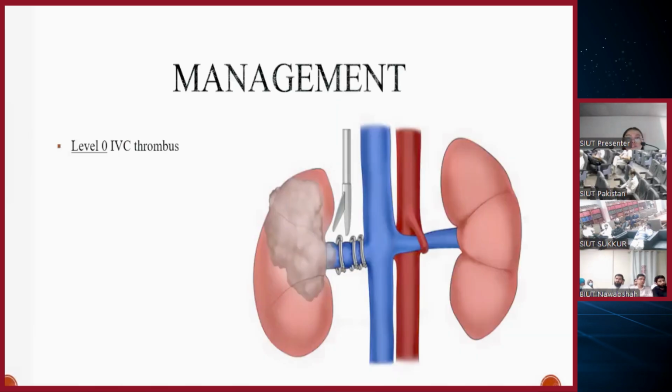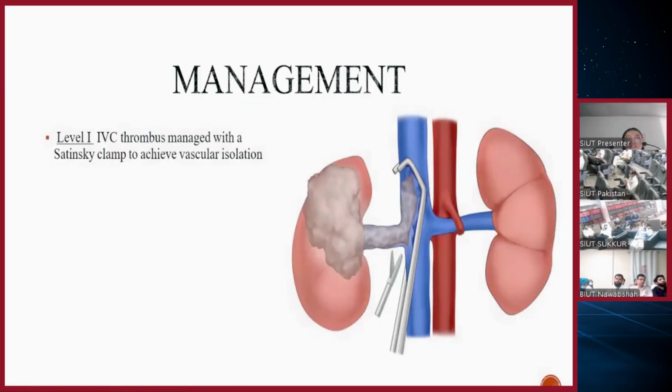Moving towards the management of IVC thrombus. For level 0 thrombus, which I have told is up to the renal vein, we can apply vascular clamps or a Satinsky clamp, and we can take it out. Management of level 1 thrombus, which involves the IVC less than 2 centimeters from the renal vein ostium. For the management of this, we have to apply the Satinsky clamp, but we have to make sure that the circumference, the lumen of the IVC should not be completely blocked.